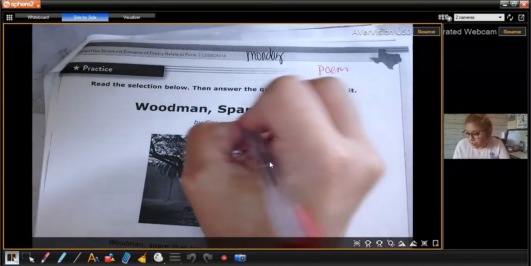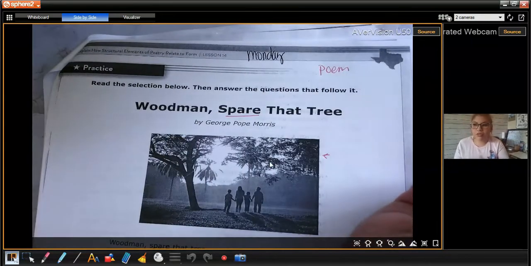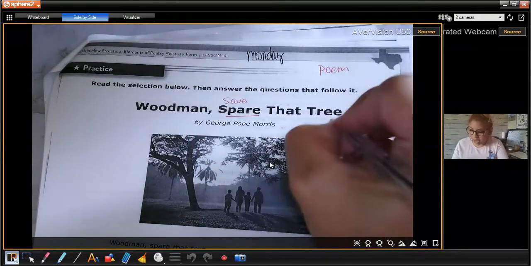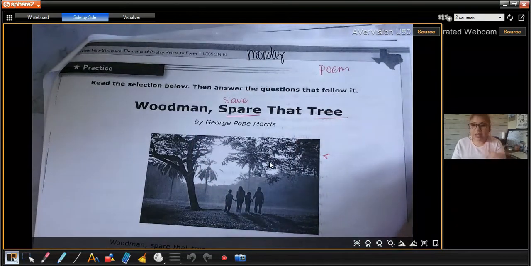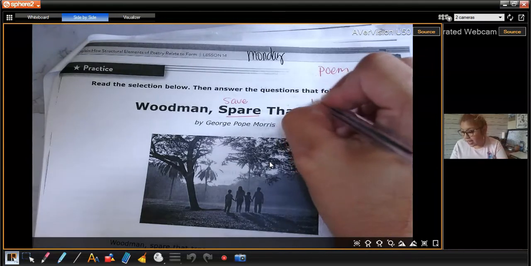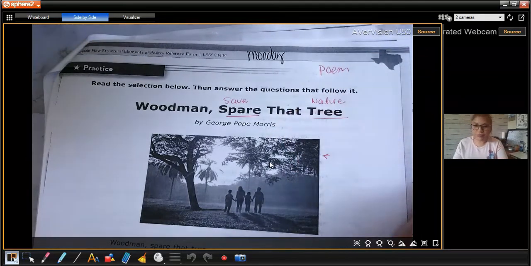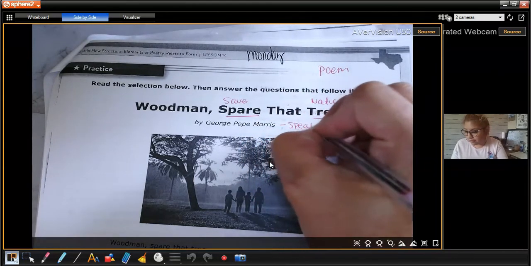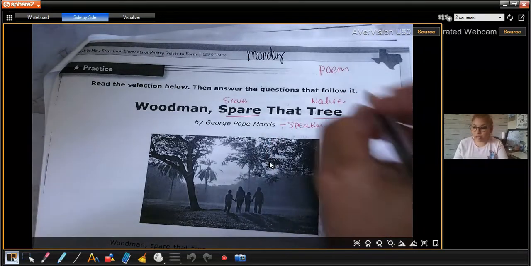Okay, so what does it mean to spare? It could be to save or don't touch. I know a tree is considered outside. It's with nature. Now, George Pope Morris is my speaker/poet.